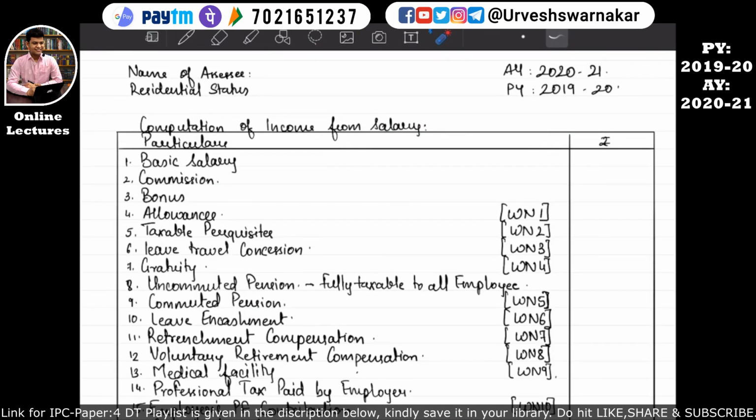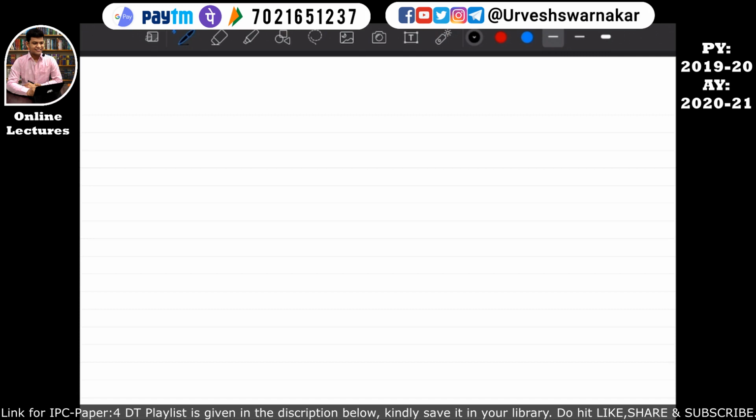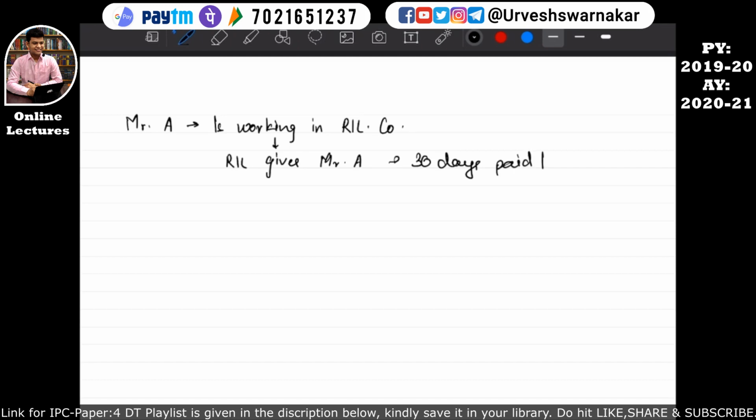Okay students, now let's move on to our next point, point number 10, which talks about leave encashment. What does leave encashment mean? We need to understand it on a blank page. Mr. A is working in Reliance Industries Limited, and it is a company. Reliance Industries Limited gives Mr. A 30 days paid leave. But since Mr. A is a hard-working employee, he can only take 10 days paid leave.